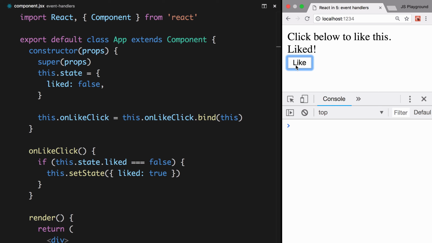liked. And let's say, for demonstration purposes, that once an item is liked, you can't then dislike it. It should always stay liked forever. So clicking like again should do nothing. One solution here would be to disable the button if the item is liked, but you still don't know that users won't go into the dev tools and undisable the button so they can click it. So you need to make sure in code that that same condition is coded up.